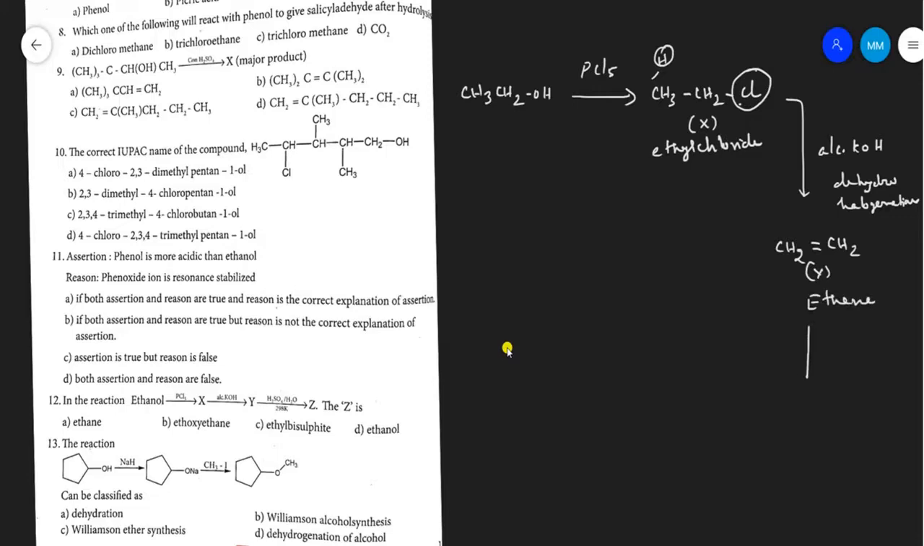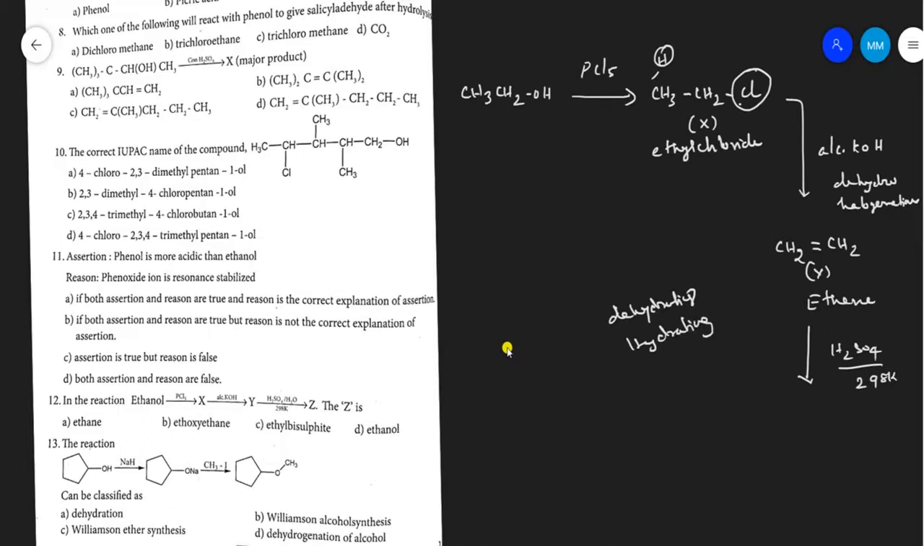This Y is treated with sulfuric acid at 298 Kelvin. The sulfuric acid is a hydrating agent.